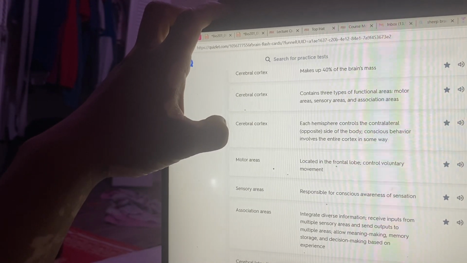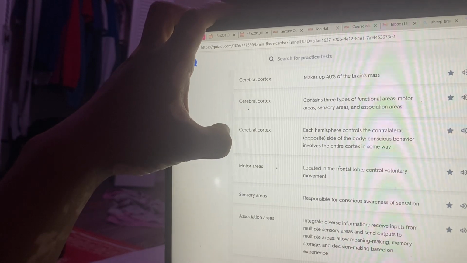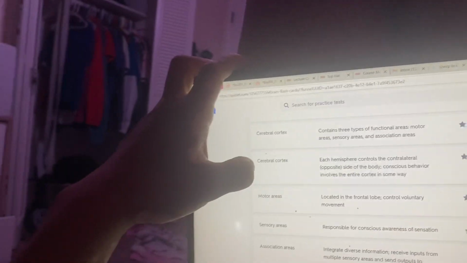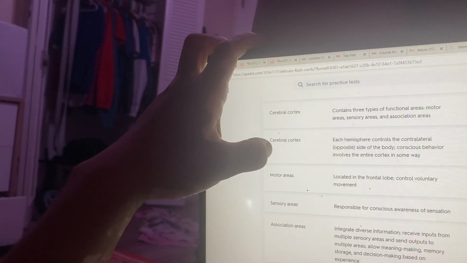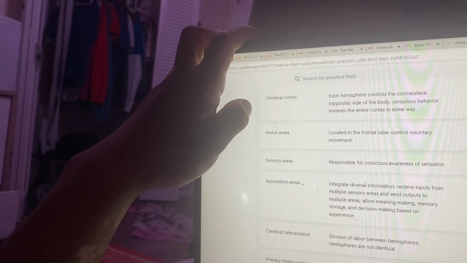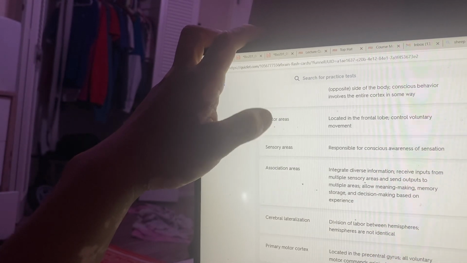It contains 3 types of functional areas: motor areas, sensory areas, and association areas. Each hemisphere controls the contralateral side of the body. Conscious behavior involves the entire cortex in some way.